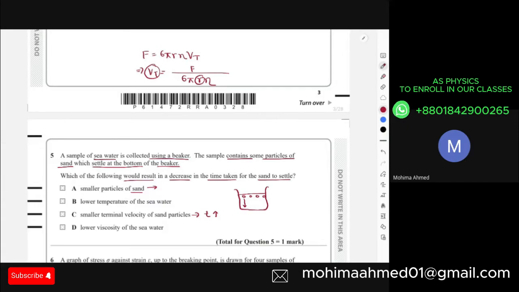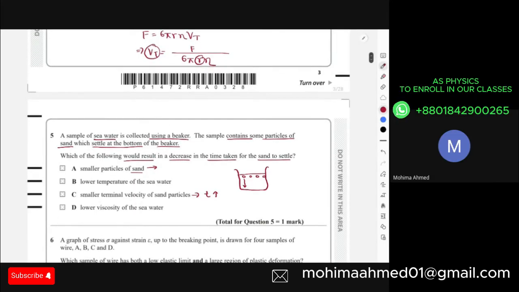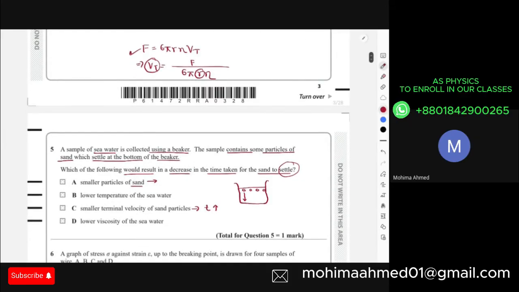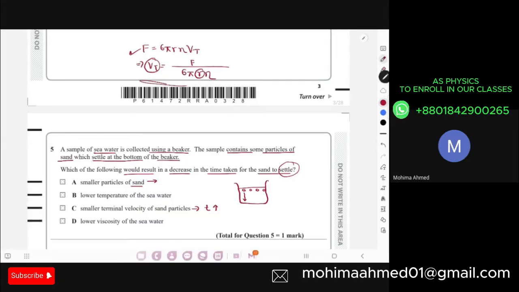F is equal to 6 pi r eta v. Smaller particles would also not decrease the time for the sand to settle, because over here I'm not considering the sand to be a sphere. That is also one of the problems. In order to use this example, I have to consider every sand particle as acting like a sphere. It was not stated, so we cannot use that relationship over here. Radius and velocity are not related to each other.